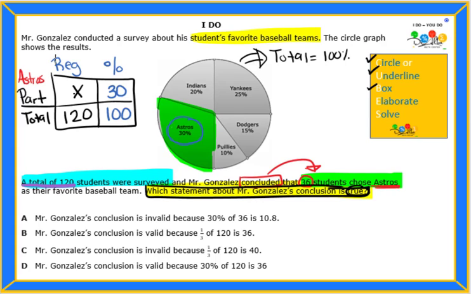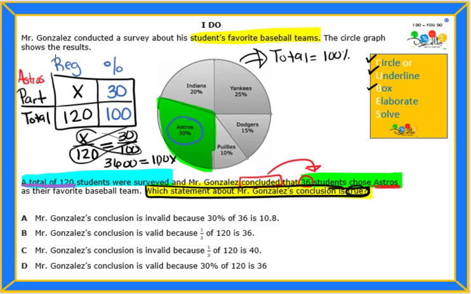So here I put an X because I want to know what should the value of students be when we are looking at 30% out of 100%. In other words, what is 30% of 120? So here I'm going to go ahead and set up this proportion. X over 120 is equal to 30 over 100. And I'm going to use my cross products. 120 times 30 is 3,600. And that is equal to X times 100, which is 100X.